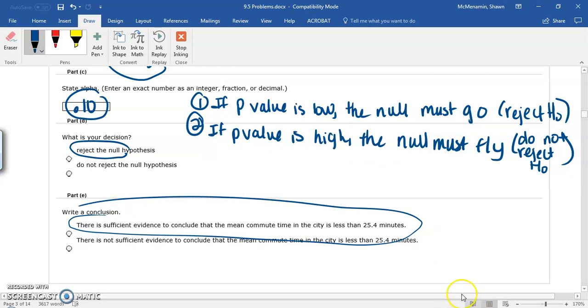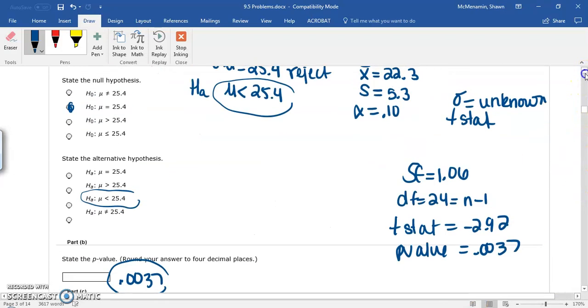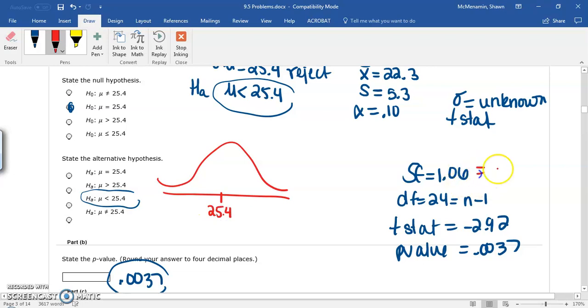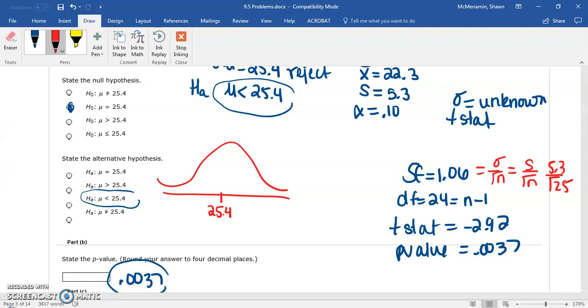And then some more background information on this if you wanted to know. I'll do it in a different color because this is not required, since that was the end of the question. If you're using a t-distribution, your mean goes in the middle, 25.4. And your standard error, which is sigma over square root n, but we don't know sigma. That's why we're using a t-distribution. So s over square root n, which gave us 5.3 over square root 25. When you put that in your calculator, 5.3 divided by square root 25 gives us 1.06. That's how we got this.